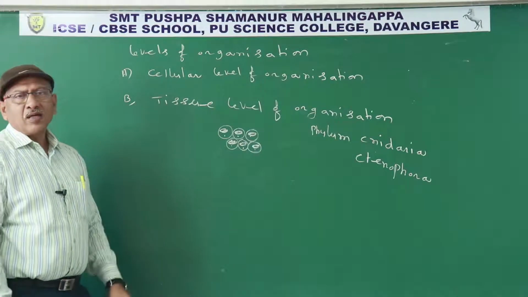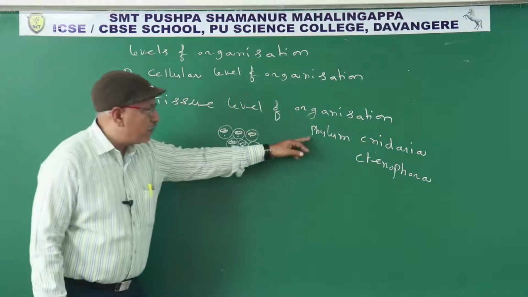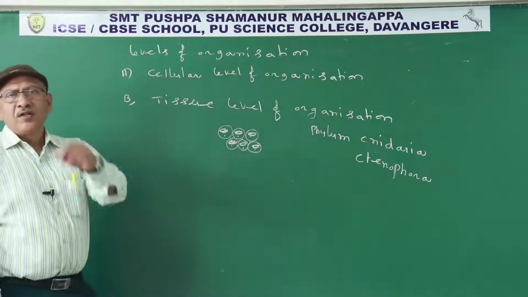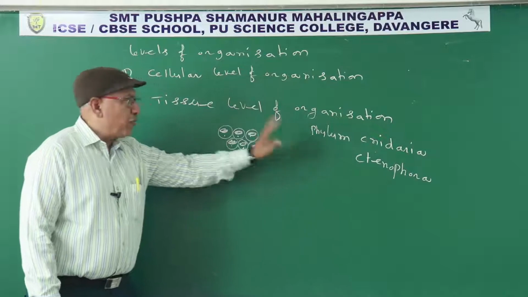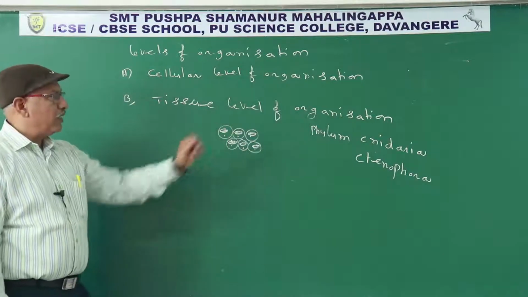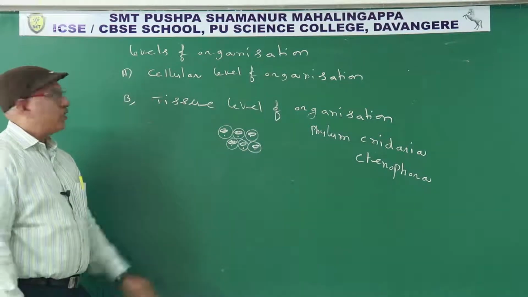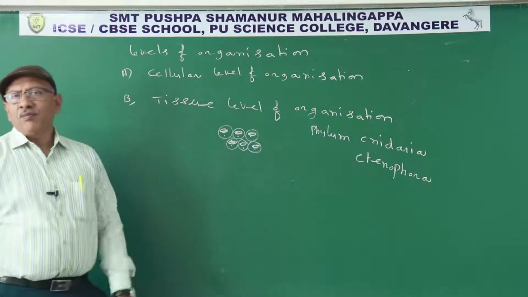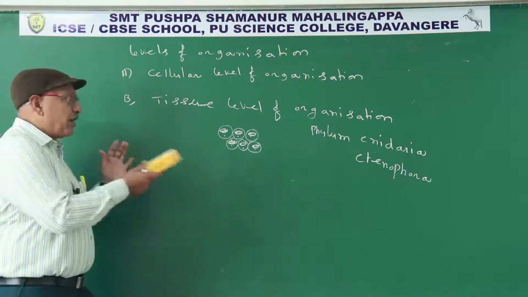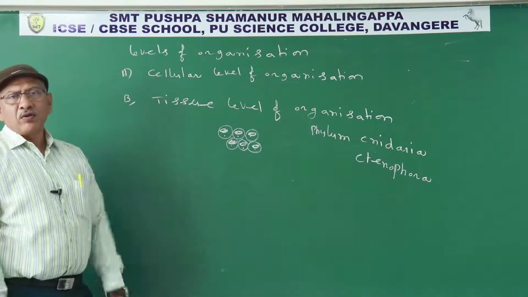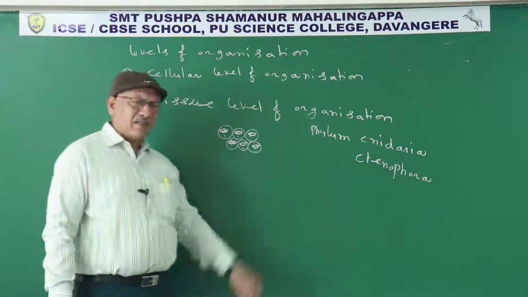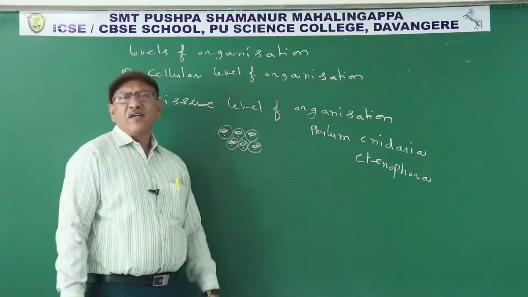In some organisms, or in members of phylum Cnidaria and Ctenophora, tissue level of organization is seen only in members of two phyla: phylum Cnidaria and phylum Ctenophora. The definition is, in some animals, different tissues are present. Each type of tissue performs a particular function. Sensory cells form sensory tissue.